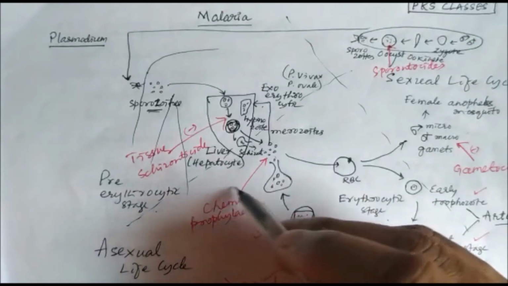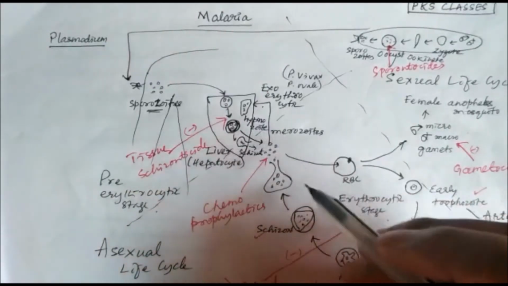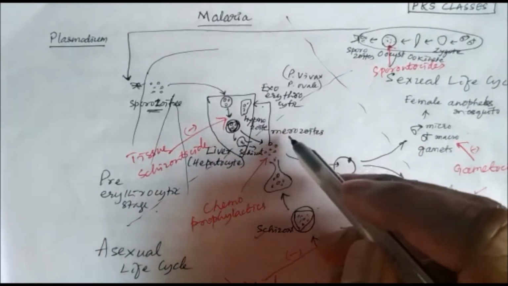Then we can have chemoprophylactics, which can inhibit the link between the pre-erythrocytic stage and erythrocytic stage by killing these merozoites.